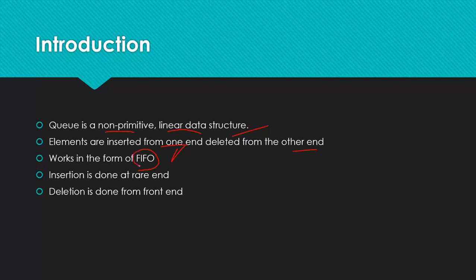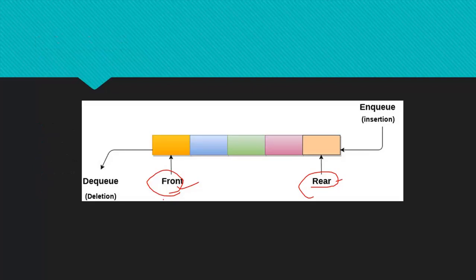It works in the form of first in, first out. That represents that whichever element is inserted first will be coming out first, whereas our stack was working in the form of last in, first out. Whichever element was inserted last will be coming out first, which is LIFO. Insertion is done by the pointer called rear and deletion is done by the pointer called front. This is a simple representation of the queue, which is called a simple queue. The insertion operation is called NQ and the deletion operation is called DQ.